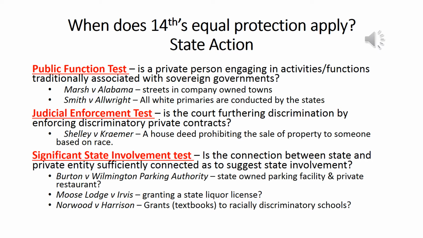And therefore, since state action is being considered, her freedom of religion outweighs any other property protection that the company might claim. So that's Marsh versus Alabama. So in other words, a company-owned street still serves a state action, a public function, because it provides public access to transportation. All right, Smith versus Allwright.